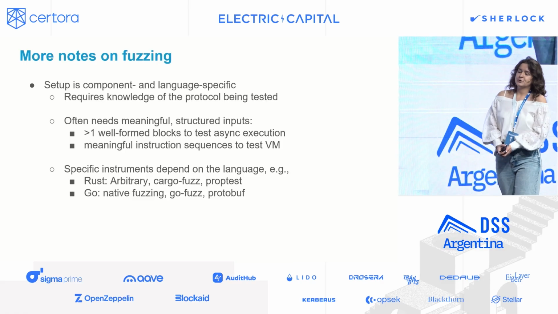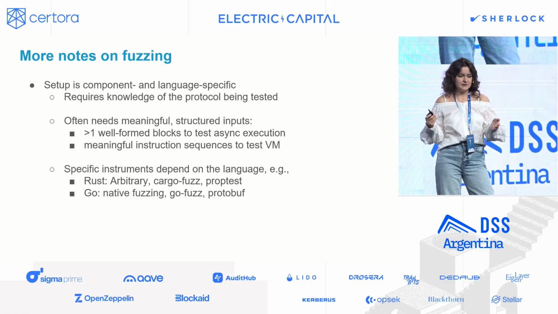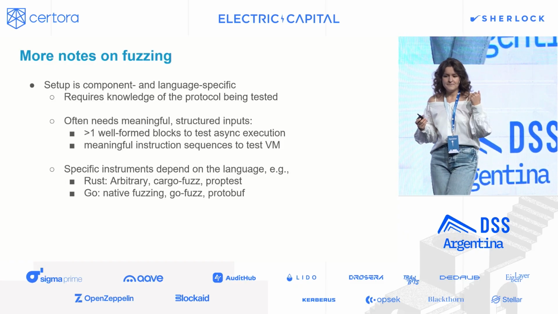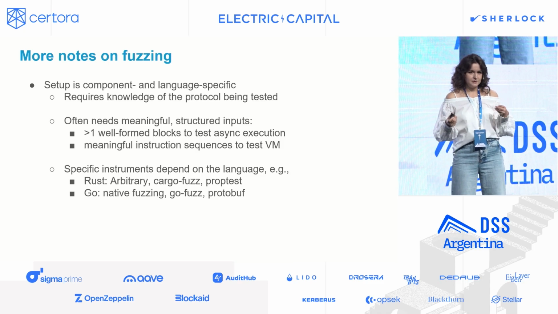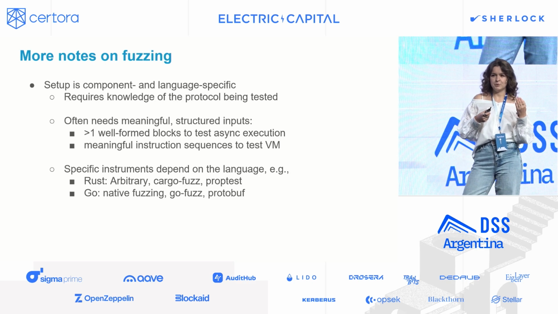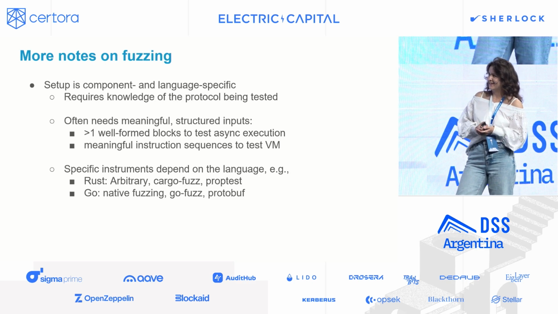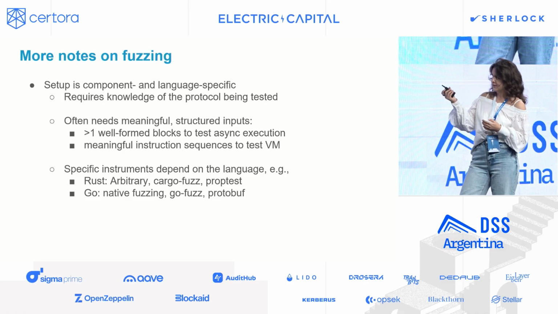A couple more notes on fuzzing. Obviously, the setup is very language-specific and component-specific. An important thing to keep in mind is that it has to be meaningful. For example, in order to test asynchronous execution, we really want to have more than one transaction or more than one block, depending on what is asynchronous there, because we want to make sure that we exercise the execution path that corresponds to that functionality.